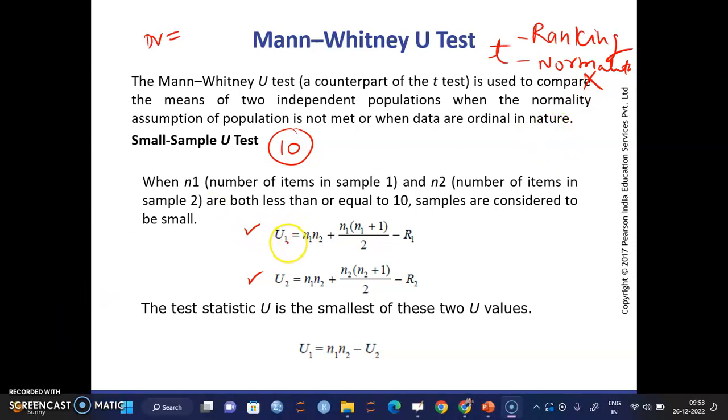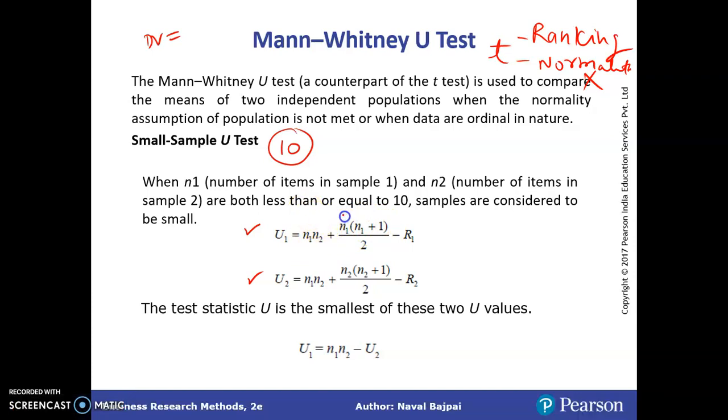The value of U1 is calculated using this formula. N1, N2 are the sample sizes for sample 1 and sample 2, and in these values we have just used N1 and N2. Here we have used R1. Similarly, a very identical formula to this one is this. The only difference is that we have used R2, and here we use N2. So what is R1 and R2? R1 is the sum of the ranks for sample 1.